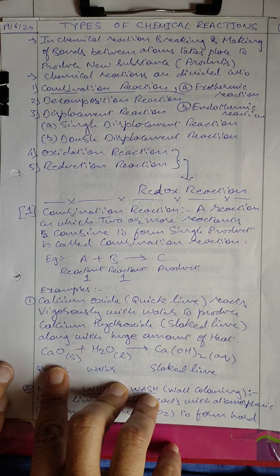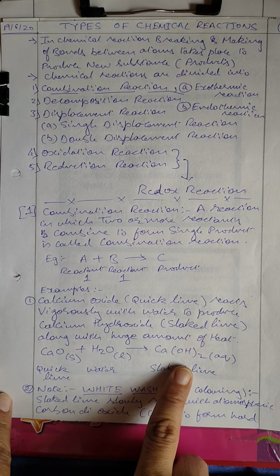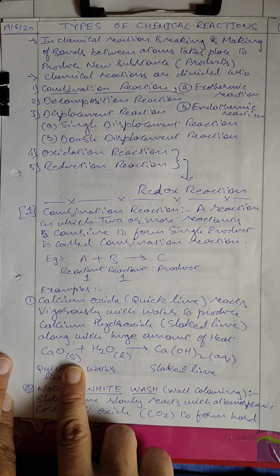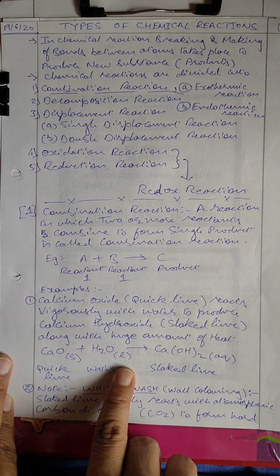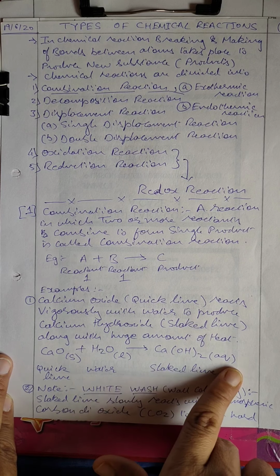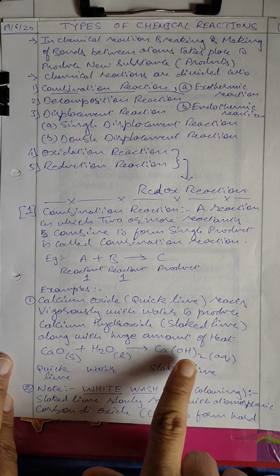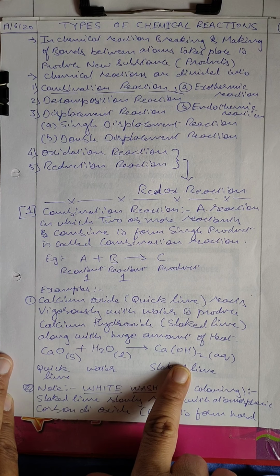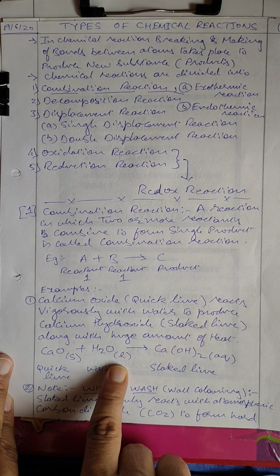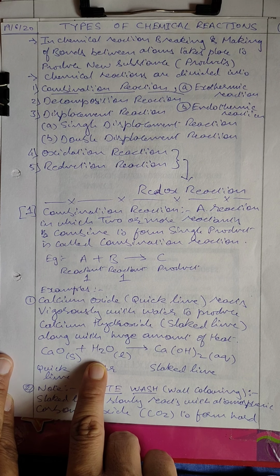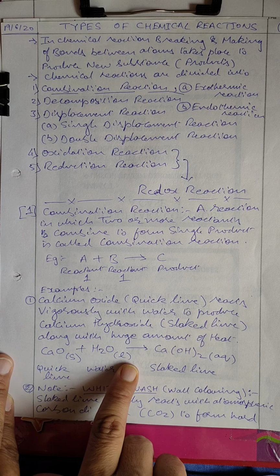See, calcium oxide plus water will give calcium hydroxide. Calcium oxide is solid, water is liquid, and calcium hydroxide is aqueous. As I have already said, aqueous means it contains water; a solution which contains water is aqueous. Liquid means it is in the liquid state. We are not using water as steam, nor as solid like ice.